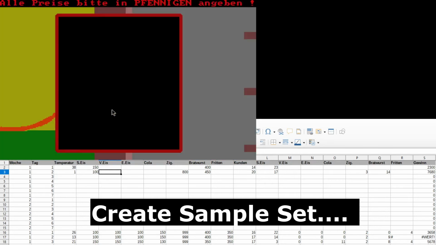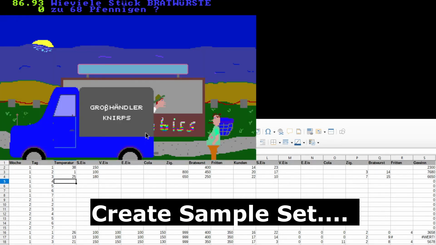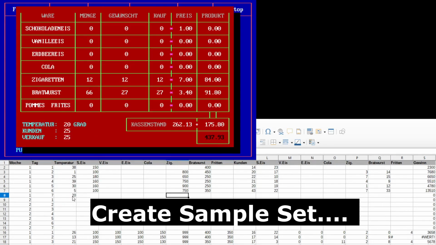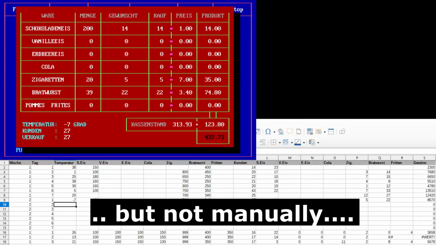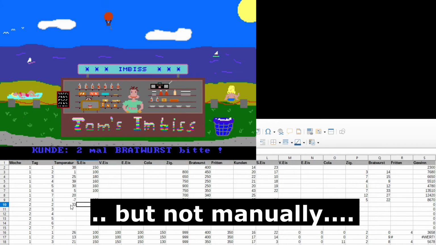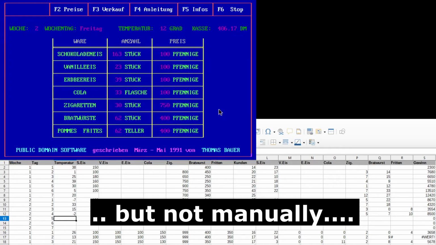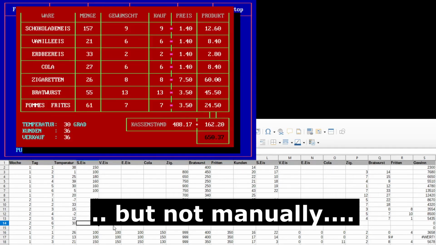Since we want to apply machine learning methods, we need a large dataset. However, it's tedious to record this dataset by hand. So at this point, what you need is the game mechanics to generate a large dataset of samples and also to allow a reinforcement learning agent to interact with the mechanics directly.